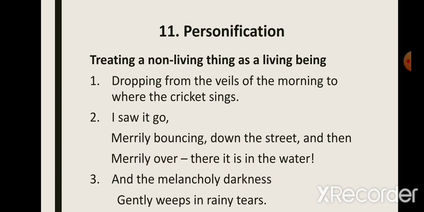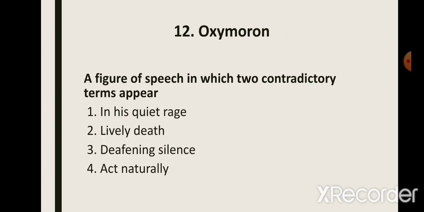A person, not darkness. Darkness is a non-living thing, but darkness here has been personified. Next we have oxymoron. It is a figure of speech in which two contradictory terms appear. Now two words that are opposite to each other and they are placed together, that device is called oxymoron.